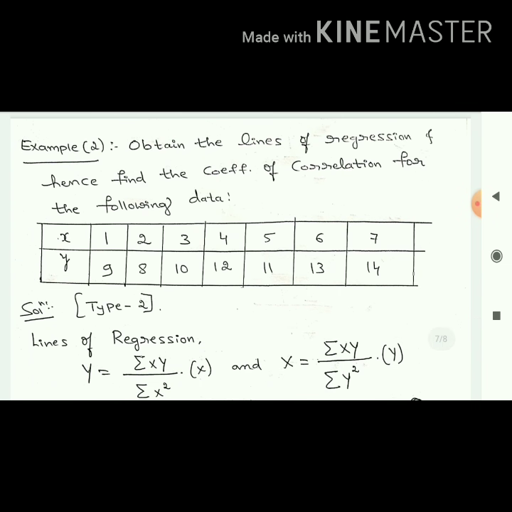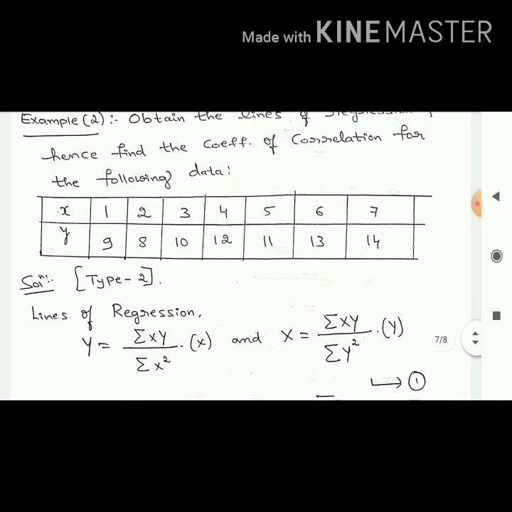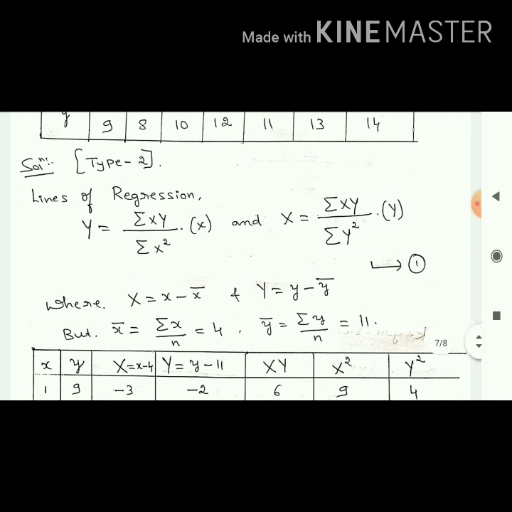What does the problem say? Obtain the lines of regression and hence find the coefficient of correlation for the following data. Observe. First we have to find lines of regression, right? Then the coefficient of correlation. So you have to remember, yes, this belongs to the second type. First write down the formula. Check the formula. There are two formulas for lines of regression. First one y on x, second one x on y.